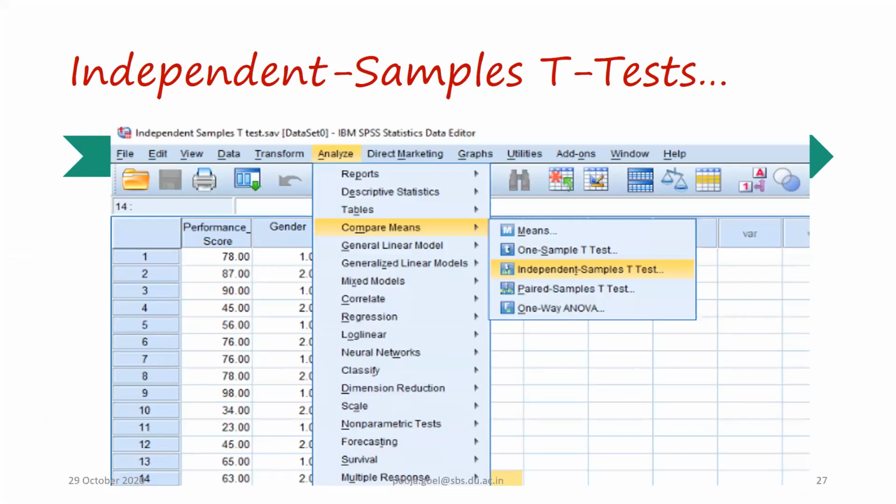But before that, what two things do we need to do? Normality check and homogeneity check. Why normality? Because metric data is present, and for applying a parametric test we need to understand normality. And why homogeneity of variance?